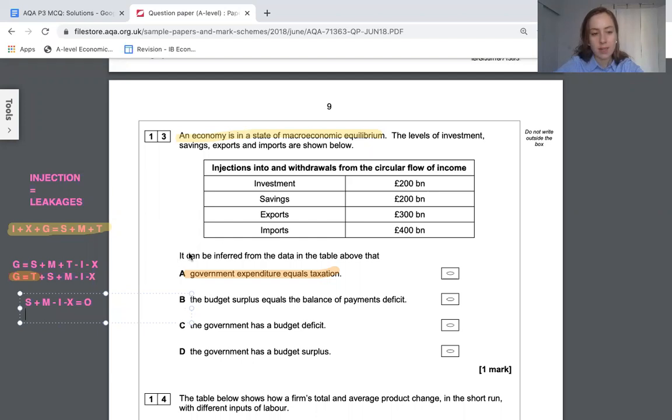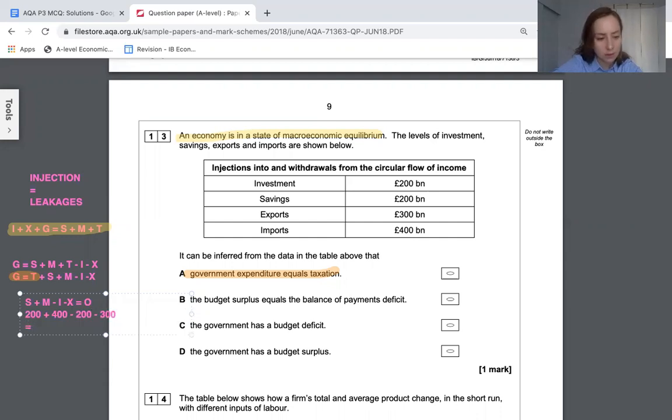So I'm going to plug in some of these numbers that we're told here. We're told that savings is 200, imports is 400, investment is 200, and exports is 300.